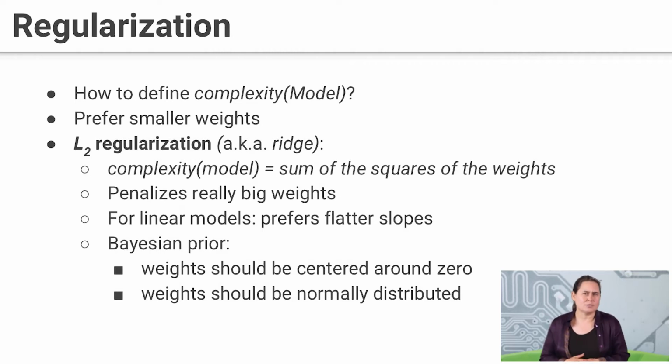And if you're familiar with Bayesian priors, this sort of says that a priori, before we've seen our training examples, we would have guessed that our weights should be sort of centered around 0 and not too big, normally distributed. So when we use L2 regularization, it does pay attention to the training data, but it tries to make sure that we don't end up with any weights that are sort of bigger than they need to be.